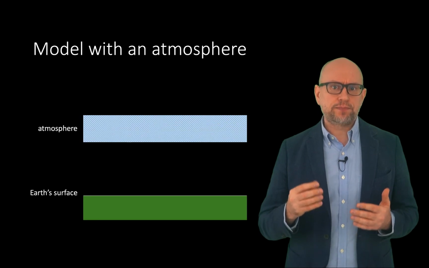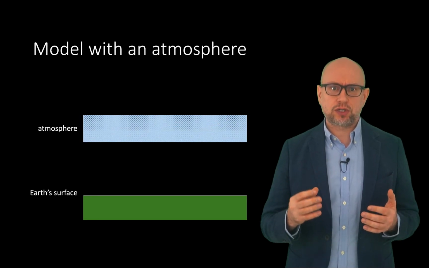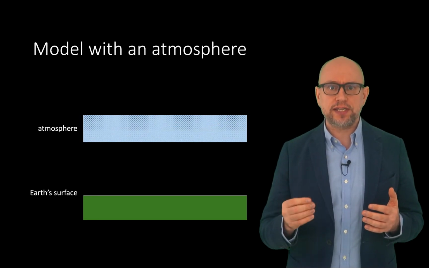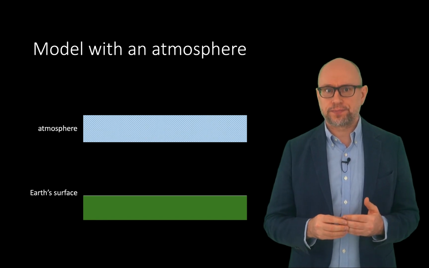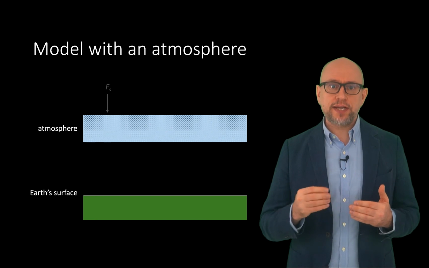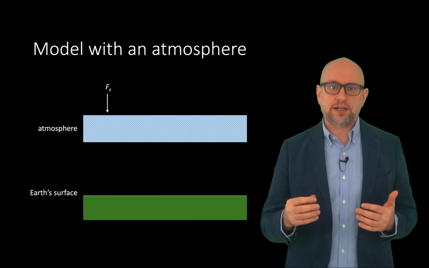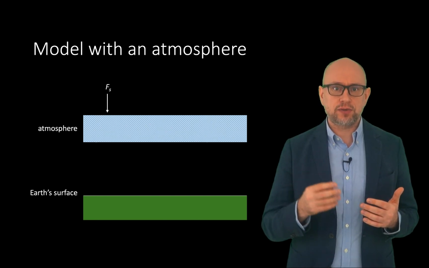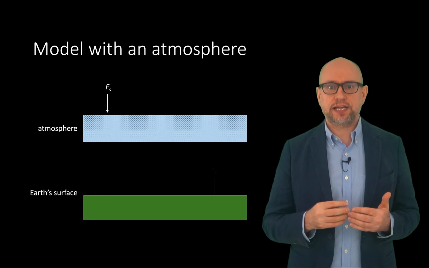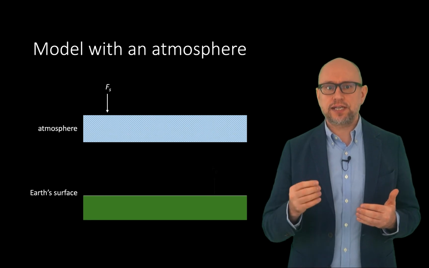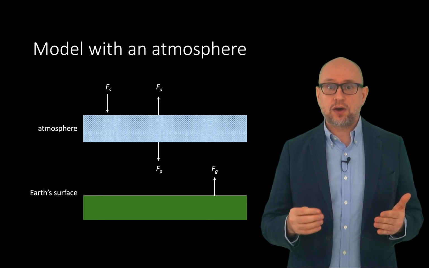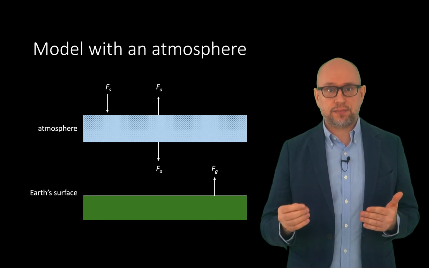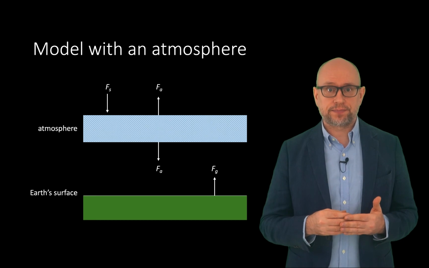The simplest way to extend our mathematical model to include an atmosphere is to treat the atmosphere as a single layer of uniform temperature. In this diagram, we can see the global average solar flux, that is the energy per unit area per unit time, impacting the top of the atmosphere. This is denoted F sub S. The fluxes from the ground and the atmosphere are F sub G and F sub A respectively.